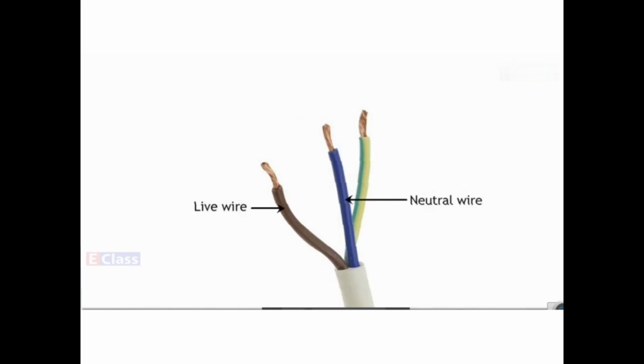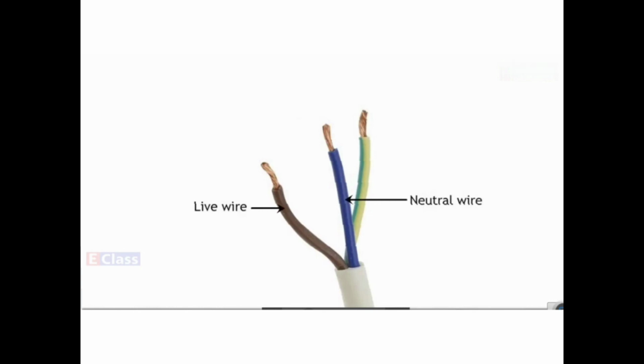Now let us understand the wires we have in a home. Home electrical connections consist of the live wire, the neutral wire, and the third one here is the earth wire.